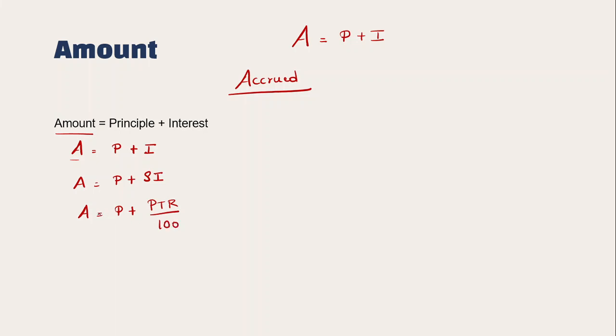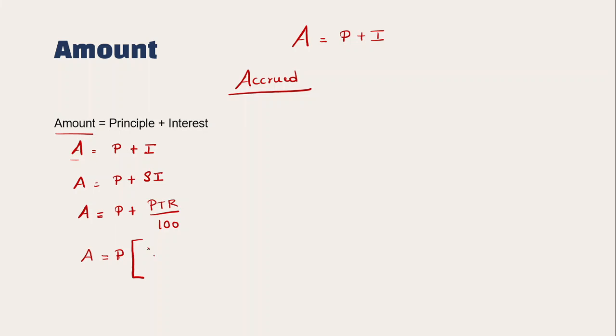Now see here, on the right hand side of this equation, we have two terms. The first term is plus P and the second term is plus PTR by 100. P is common, so you take that out. What is left? P into, brackets means into in mathematics.